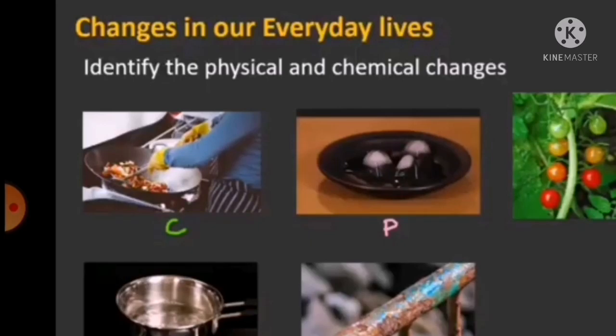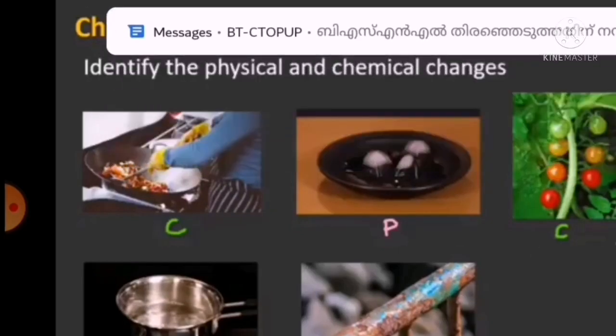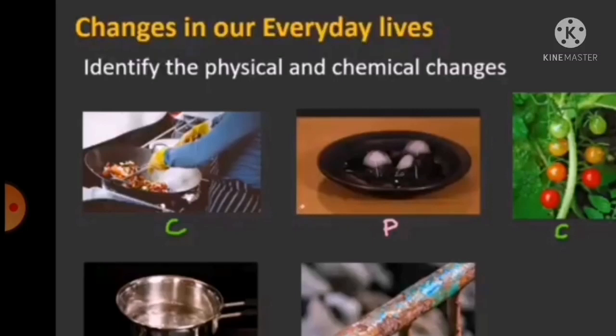Let us just look at the next one. Ripening of fruits. Can it go back to its initial stage? It's not possible. So ripening of fruits also can be termed as chemical change. Next it is boiling of water. Will it be chemical change or physical change? Is there any new substance formed? No new substance is formed. Okay, so it is a physical change.